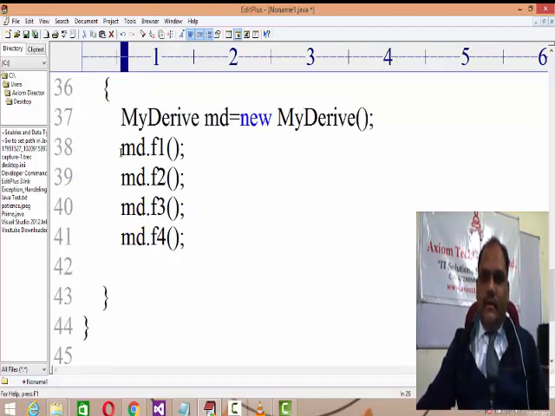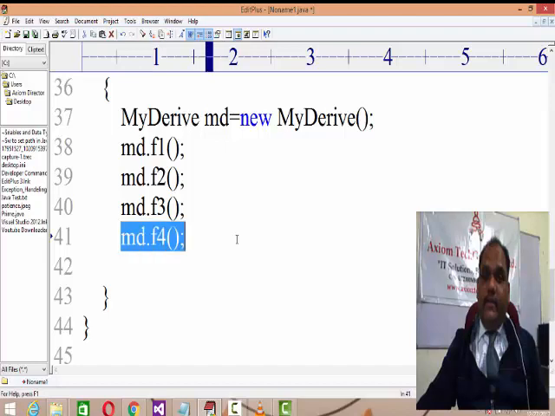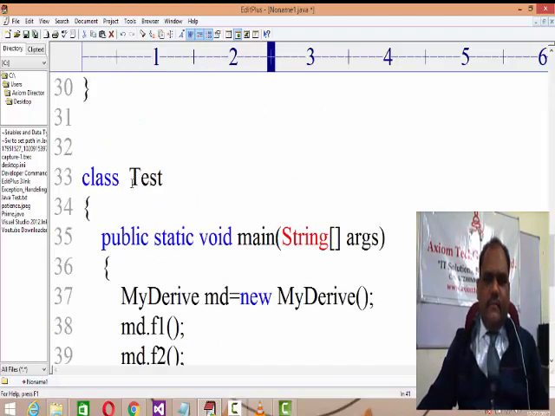And then, by using the object of a derived class, you can refer to the methods belonging to its own class, as well as give a call to the overriding method, and you can also refer to the defined methods of the abstract class. Let's test this code.